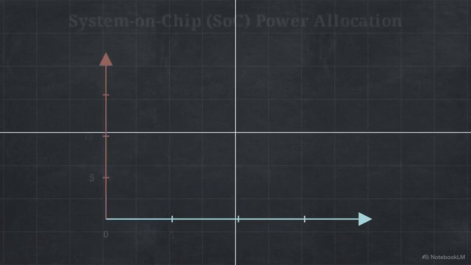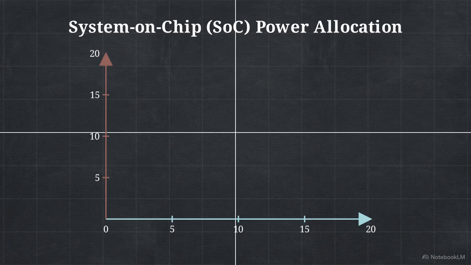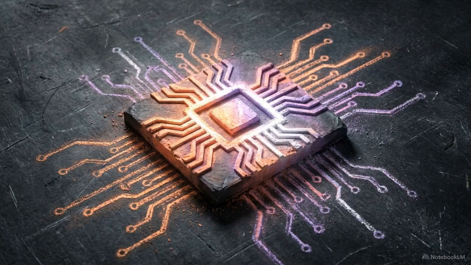Let's reset the axes and switch to electronics. We are now designing power logic for a system on a chip. The x-axis tracks CPU power, and the y-axis tracks neural processing unit power. Our new objective function is to maximize total computational throughput, measured in teraflops.